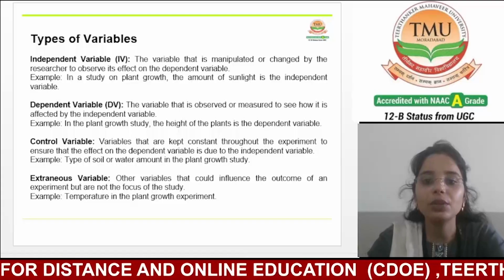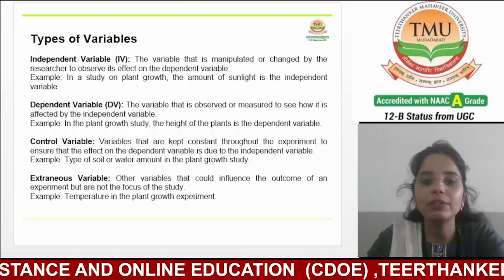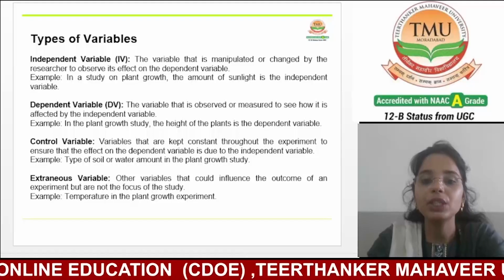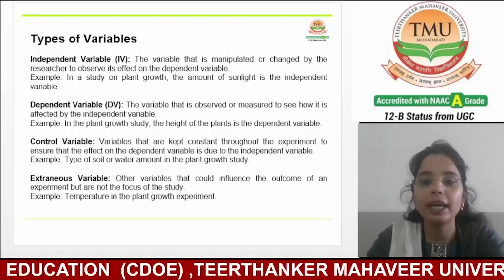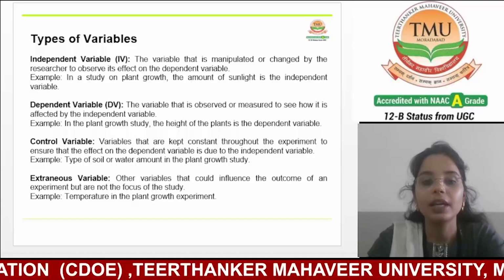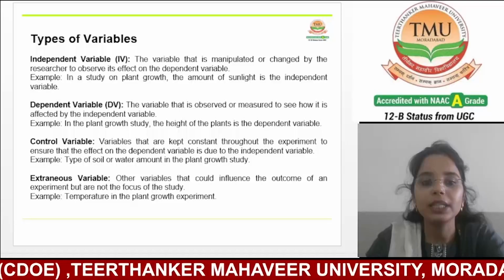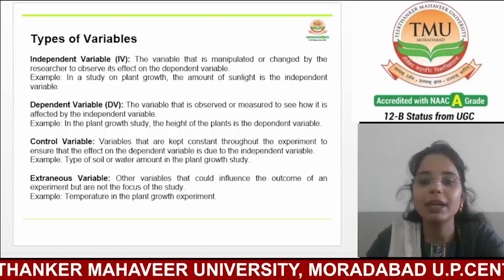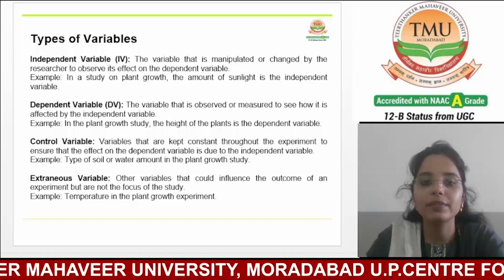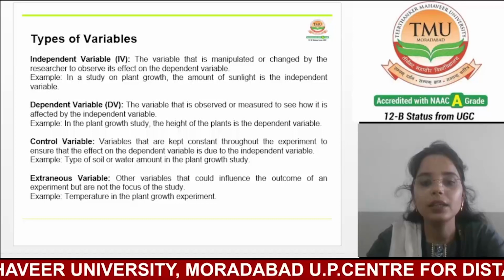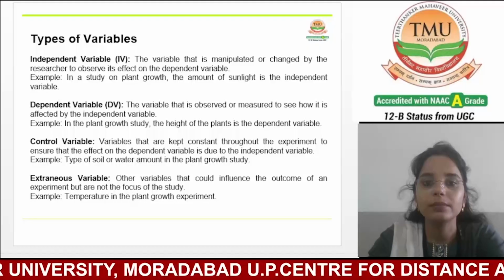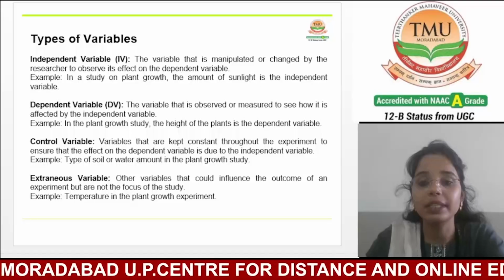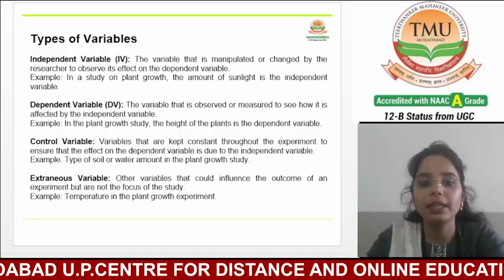If not controlled or accounted for, for example in the plant growth study, temperature or humidity could act as an extraneous variable if they fluctuate during the experiment. Researchers aim to minimize the influence of the extraneous variable as it can introduce noise into the data and make it harder to determine the true effect of the independent variable.